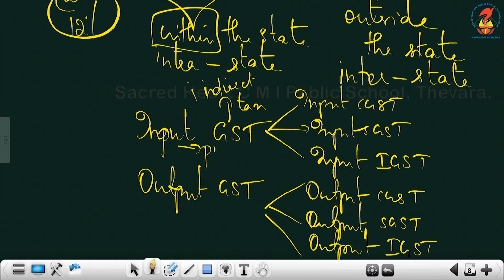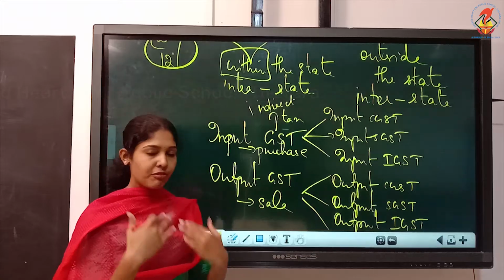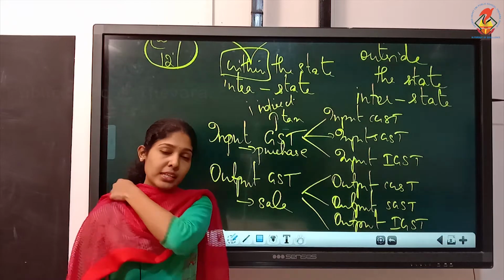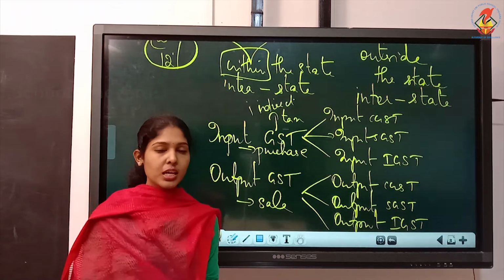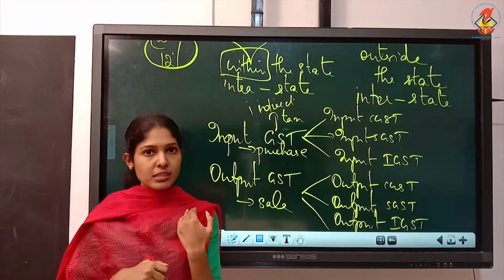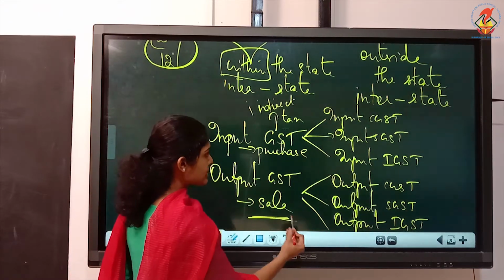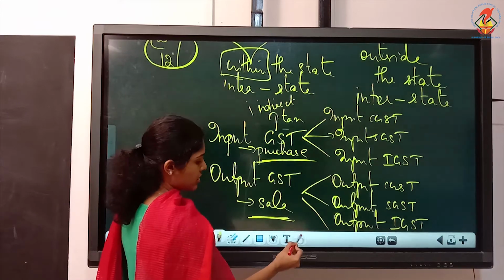So this is on purchase. So automatically output GST will be on sale. When the firm is selling goods and services, the tax collected by the firm, we are collecting, we are not paying, the customer would pay. So the tax collected by the firm is known as output GST. So this is on sales, this is on purchases.